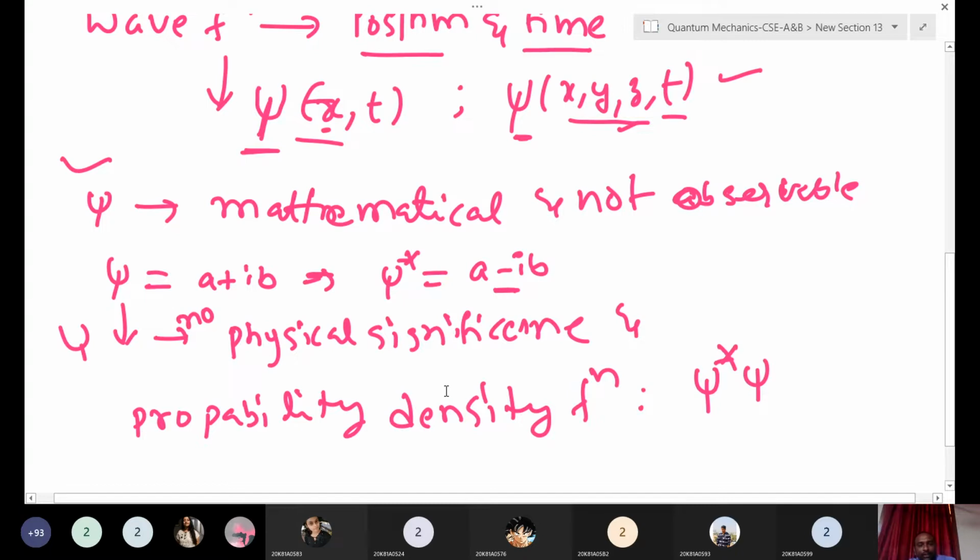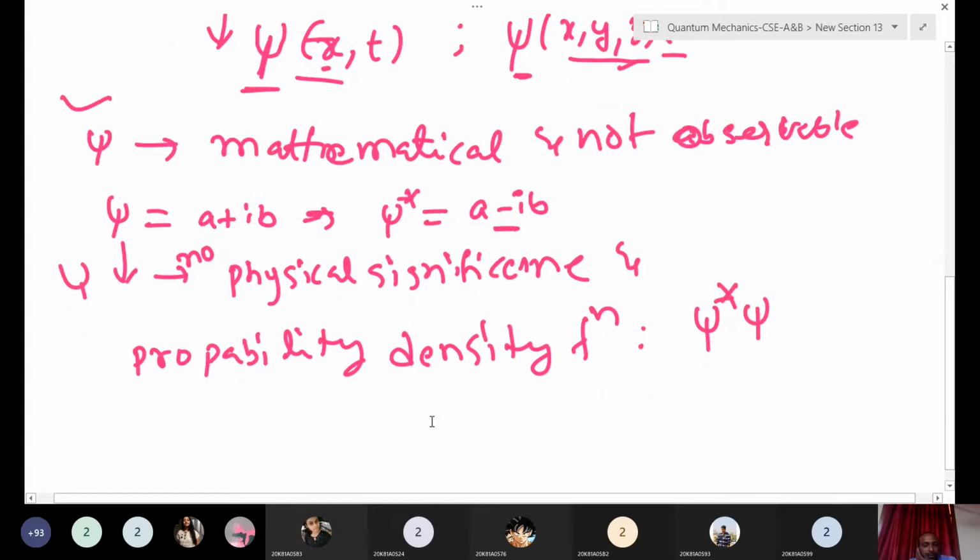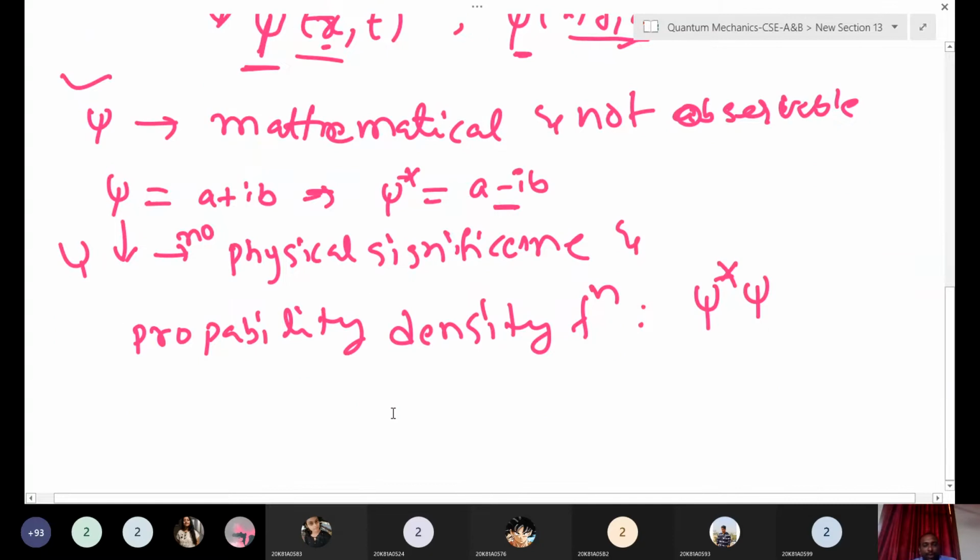But how will you predict the nature of a particle? That's why we take the probability of finding a particle.